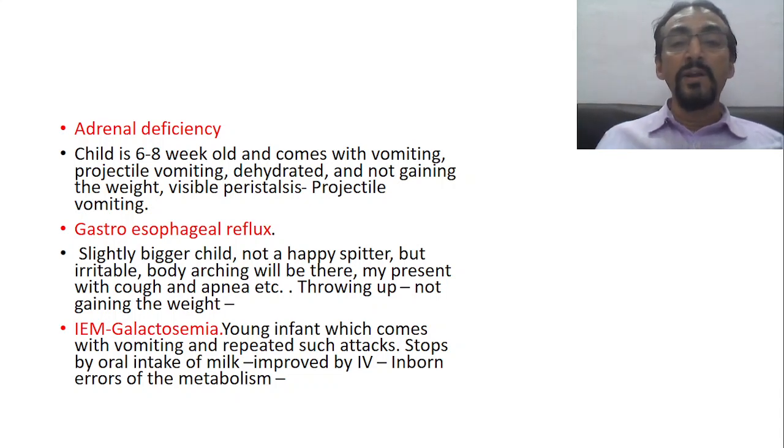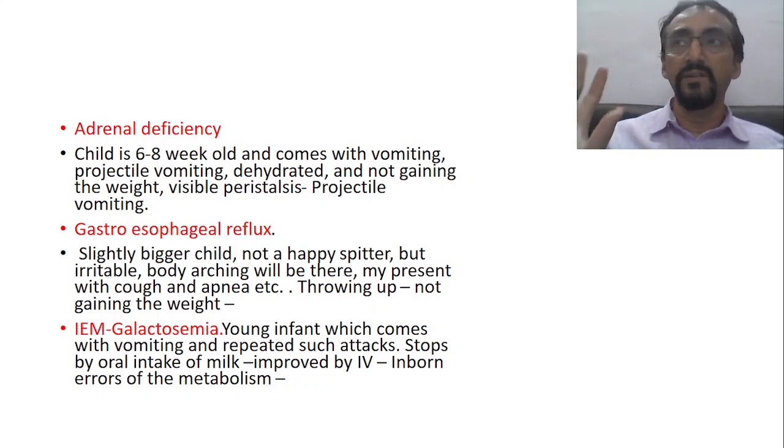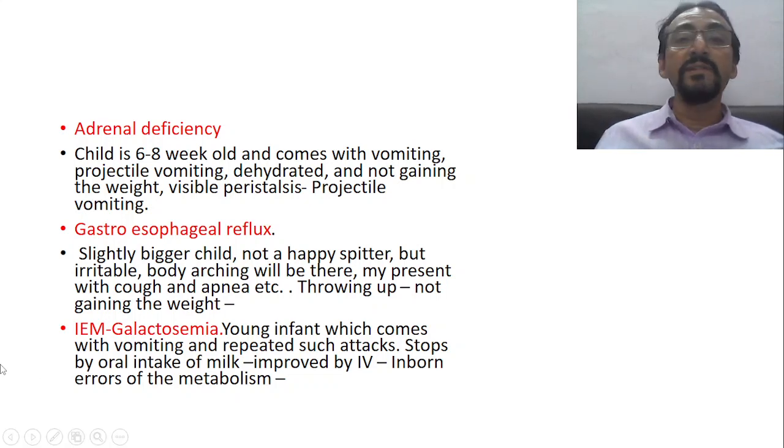Okay, so a child may also present with a cough and apnea sometimes, and throwing up or not gaining weight. So these are the presentations in a child who is coming with vomiting along with gastroesophageal reflux. If these presentations are there, then pyloric stenosis, as I told, will have a lot of signs: vomiting, dehydration, and not gaining weight, visible peristalsis, etc.